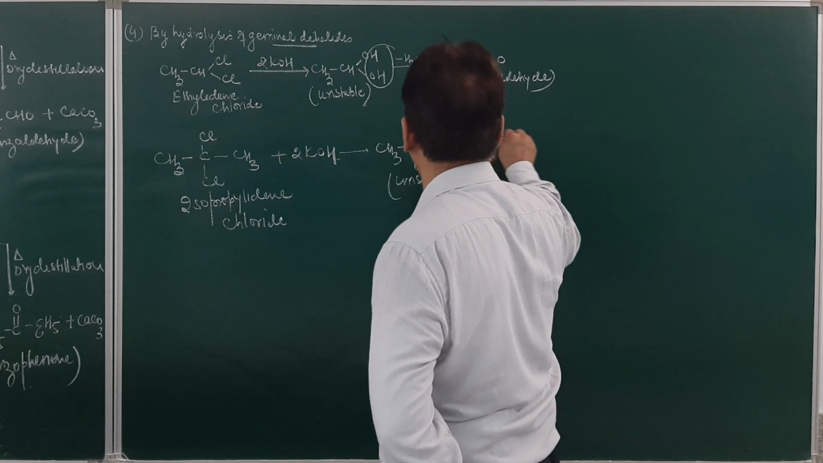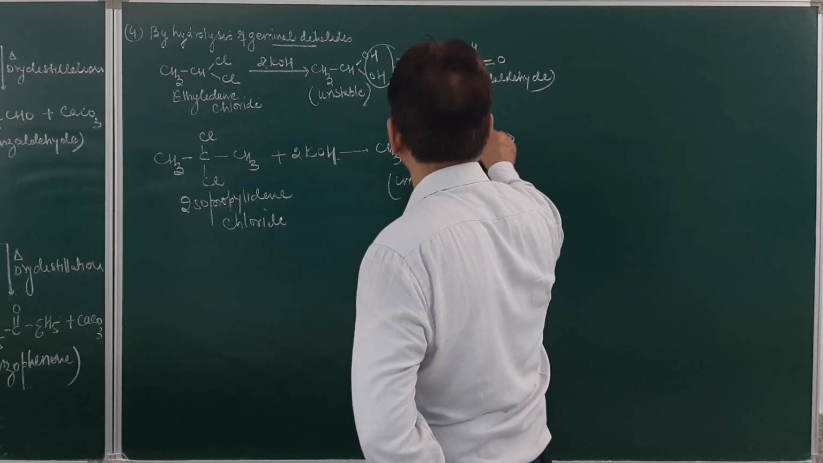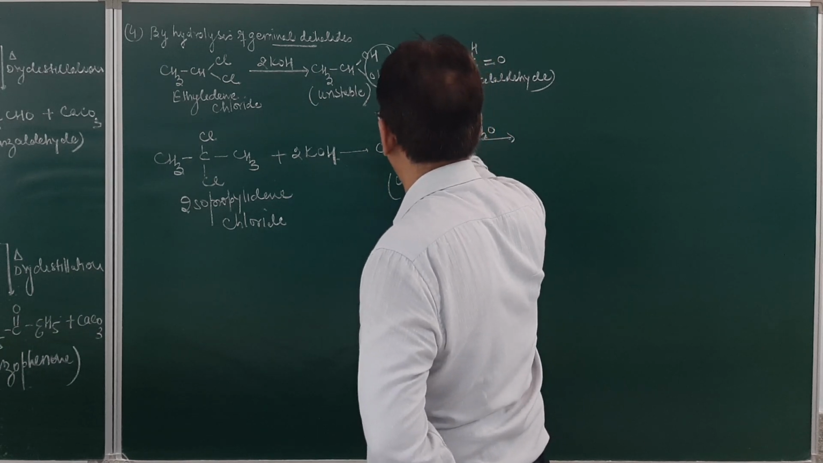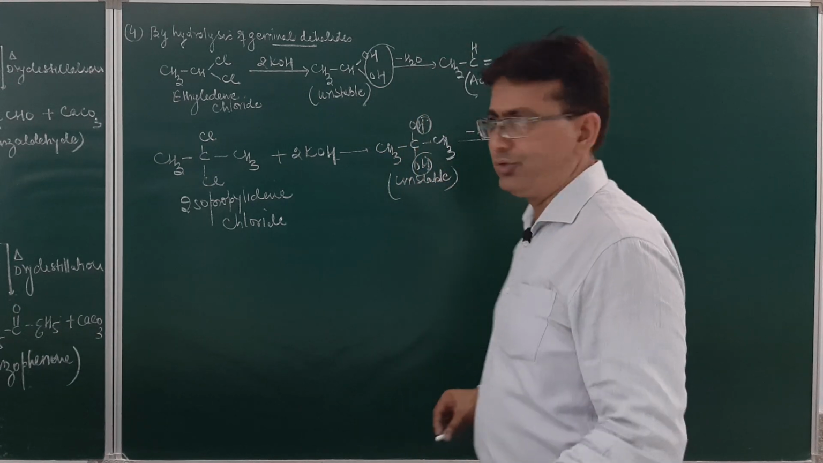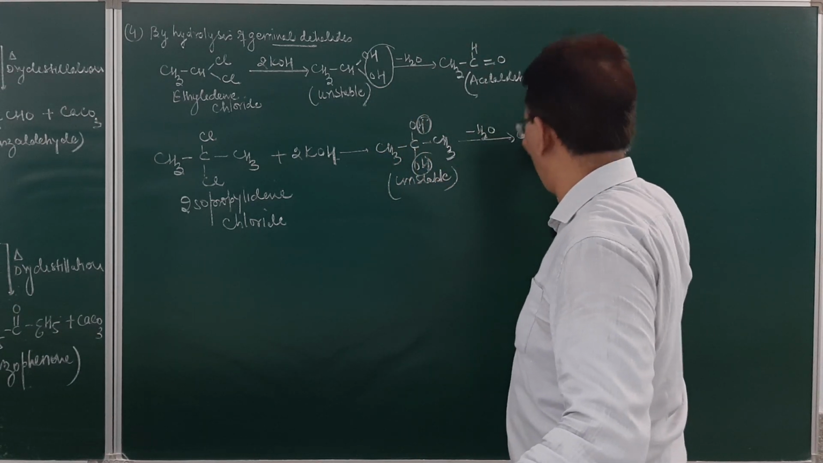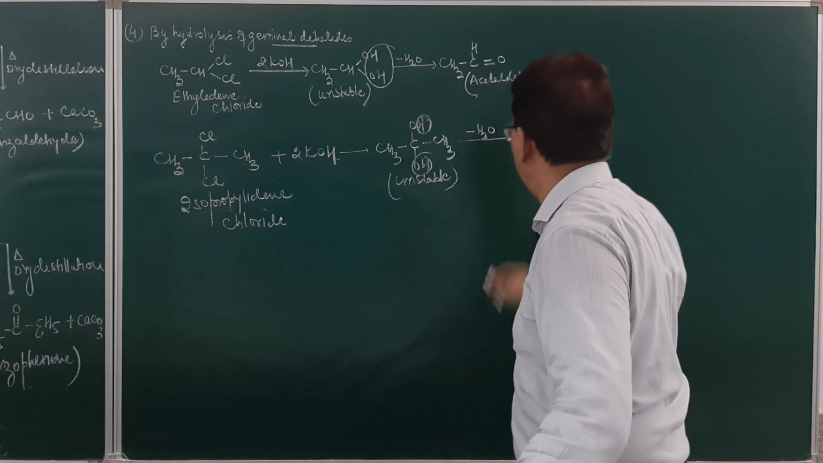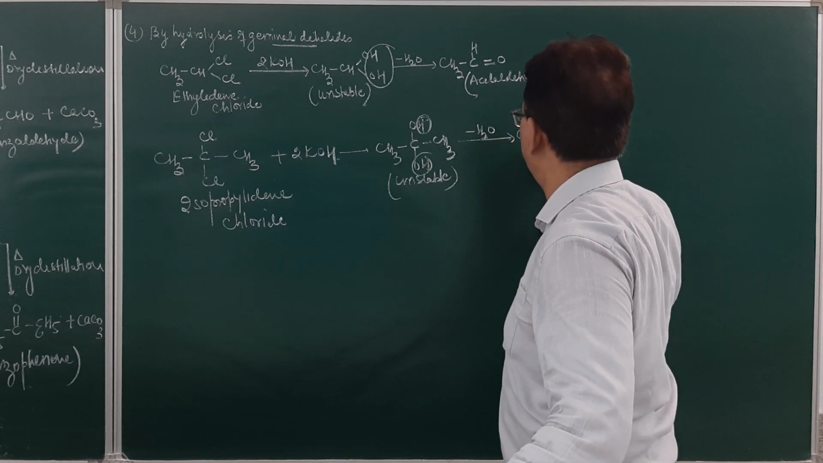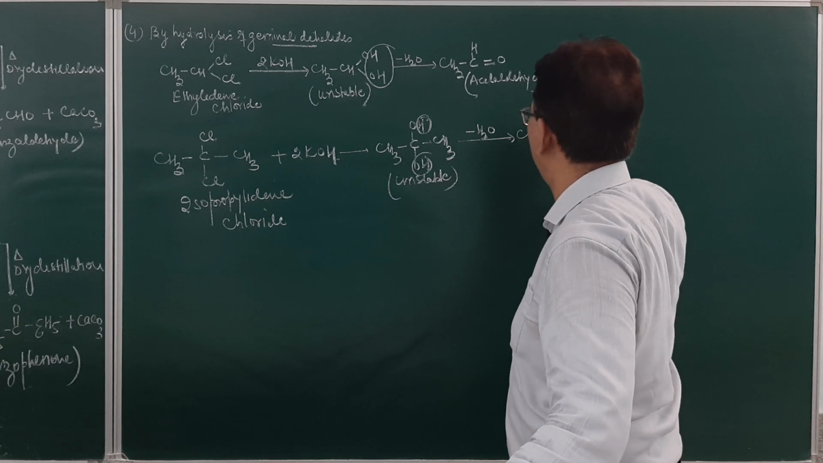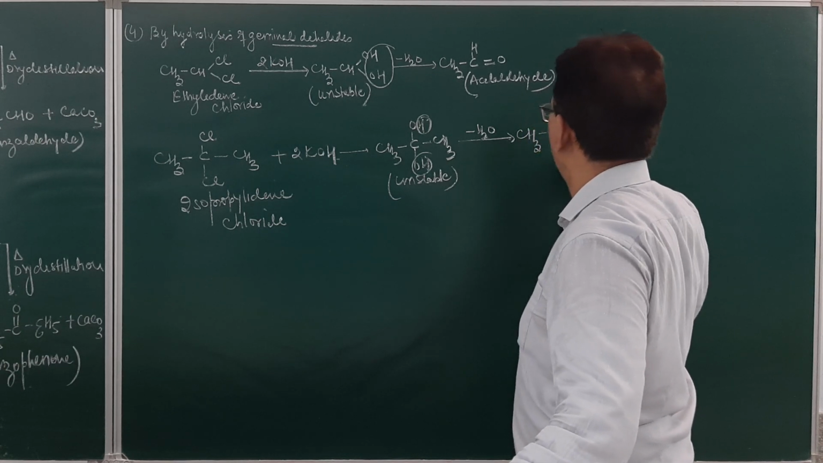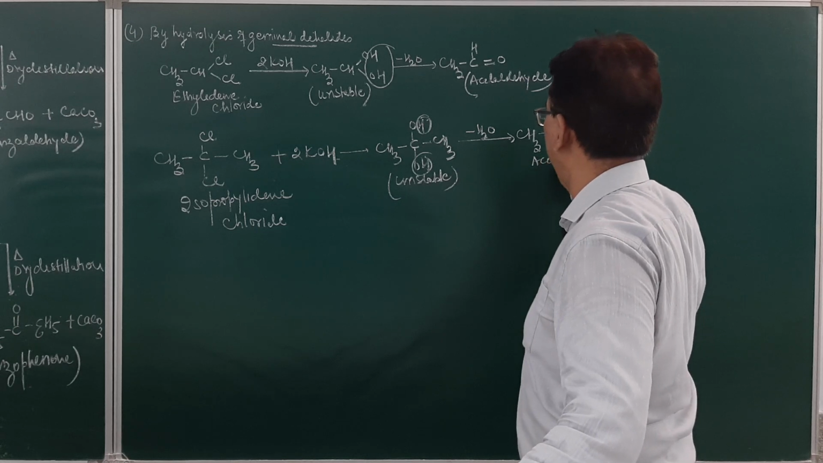From here a molecule of water will be given out, this OH and H. And this will result in the formation of a ketone. So the product obtained over here will be acetone. What will you obtain? It will result in the formation of an acetone molecule.